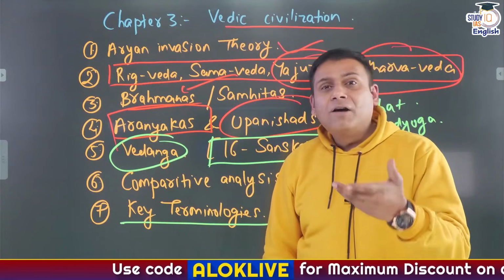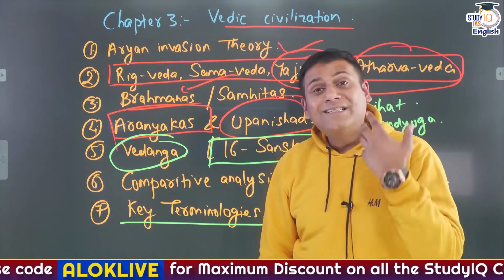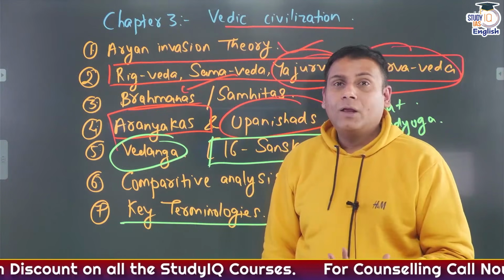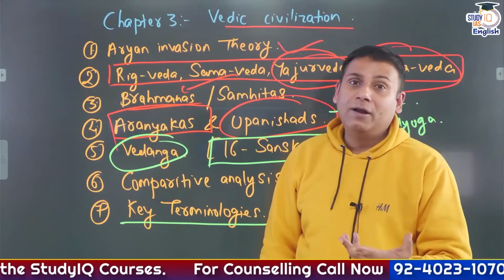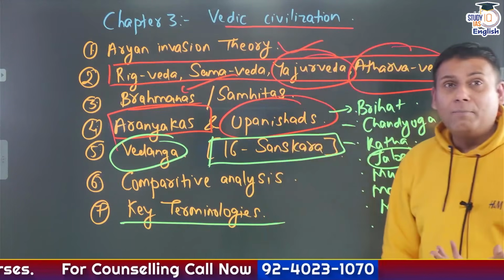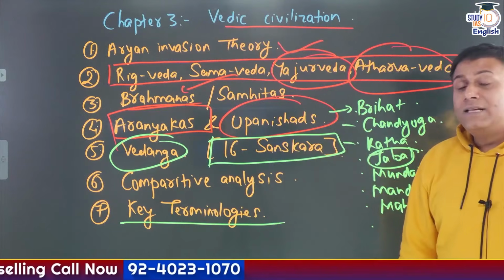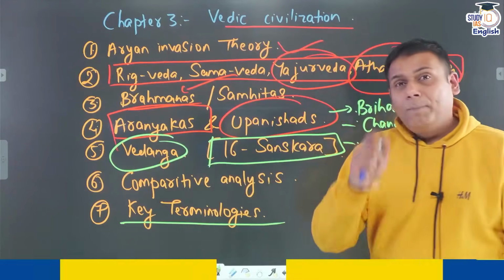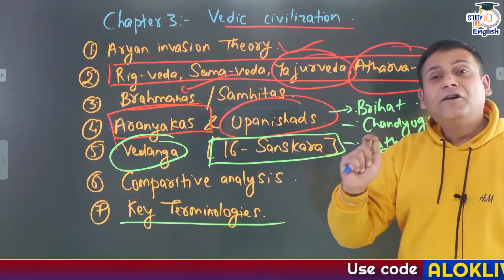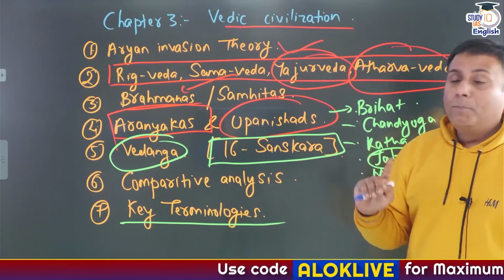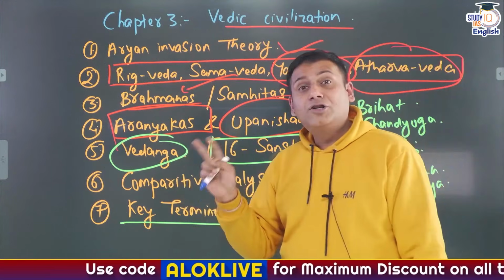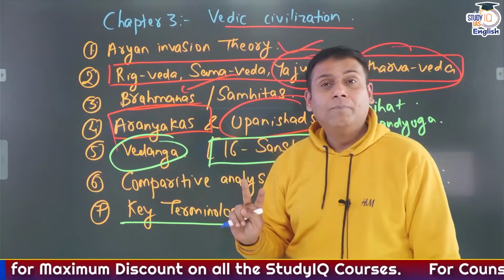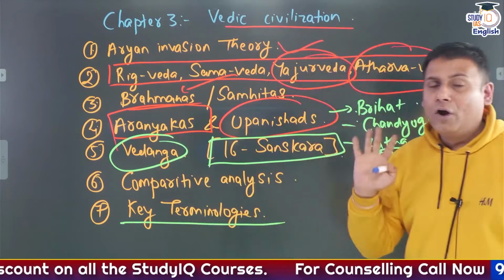Like what is Samavartan? Then what is Keshant? What is Pumsavan? What is Annaprashan? What is Chudakarma? Karna Bhed? Vidya Arambh, Veda Arambh. All these are terminologies related to the 16 or Sola Sanskar. Apart from this, I have not mentioned here, but please note that down as well: 8 different forms of marriages. Brahma Vivah, Prajapatya Vivah, Arsha Vivah, Gandharva Vivah, Asur Vivah, Rakshas Vivah, Pishach Vivah. There can be a probable question on that as well.